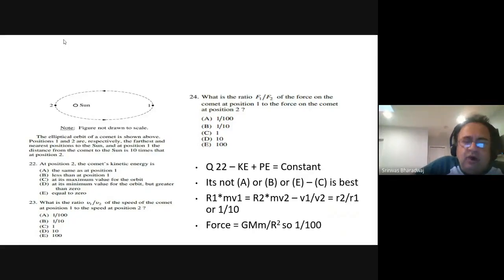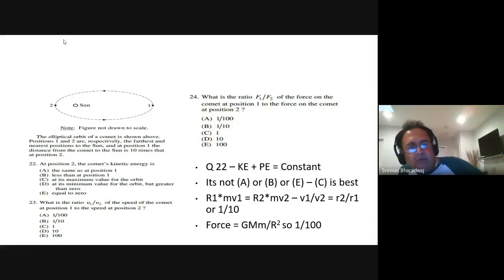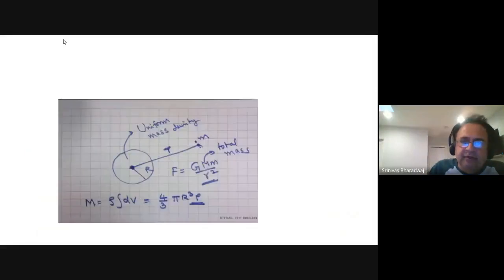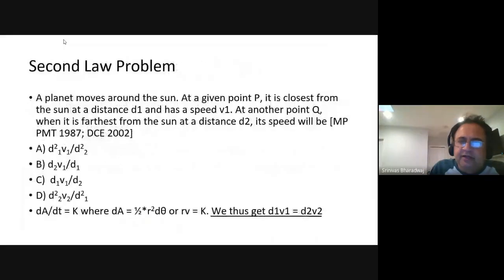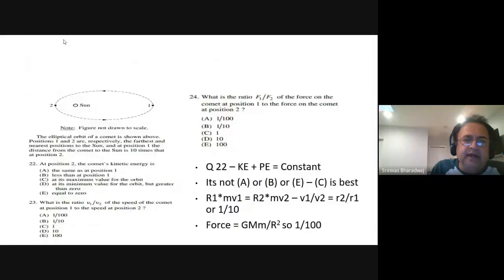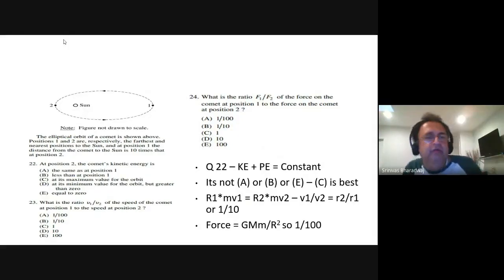At position 2, what is the comet's kinetic energy? Well, you should remember this question: dv equals constant. If you remember that, you can easily look at this. Otherwise, you just start with GMm by r square equal mv square by r, and then try to make a relationship.